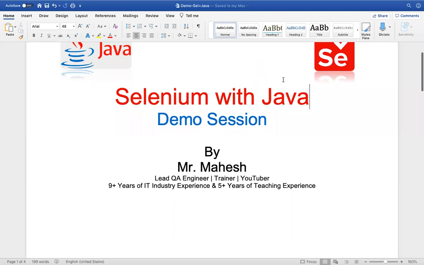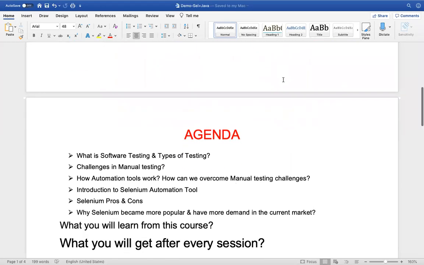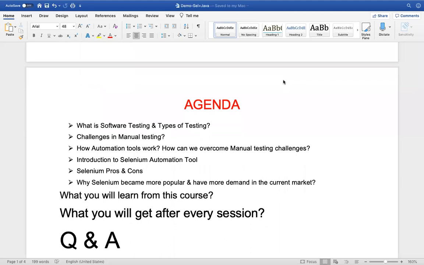Let's start with the agenda for today's session. Before starting, I want to make sure that even if you are a fresher, or if you are working as a manual tester and want to change to automation testing, or if you are new to the IT industry, don't worry. We'll start from the very basics and I'll make sure that you are clear on the topics.